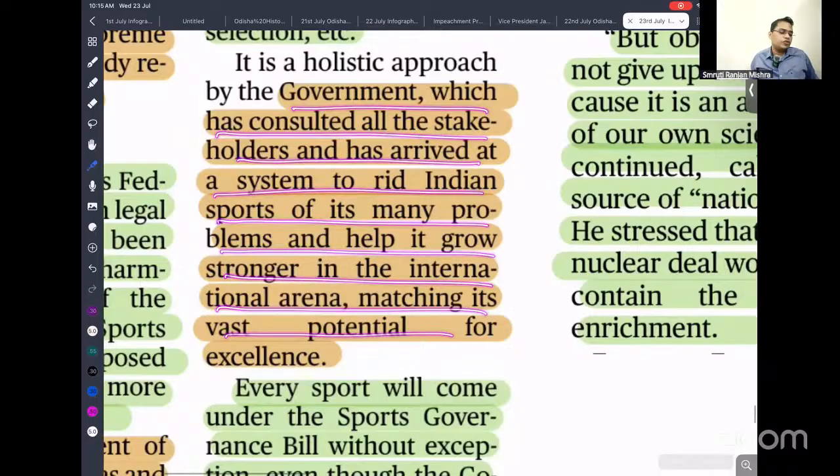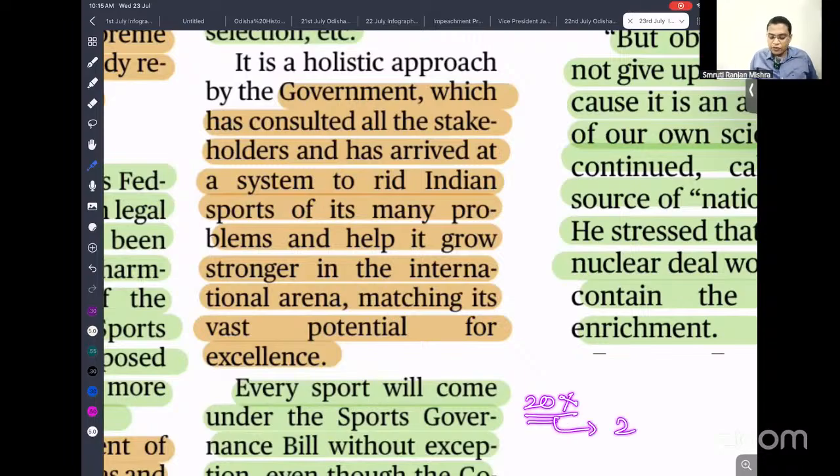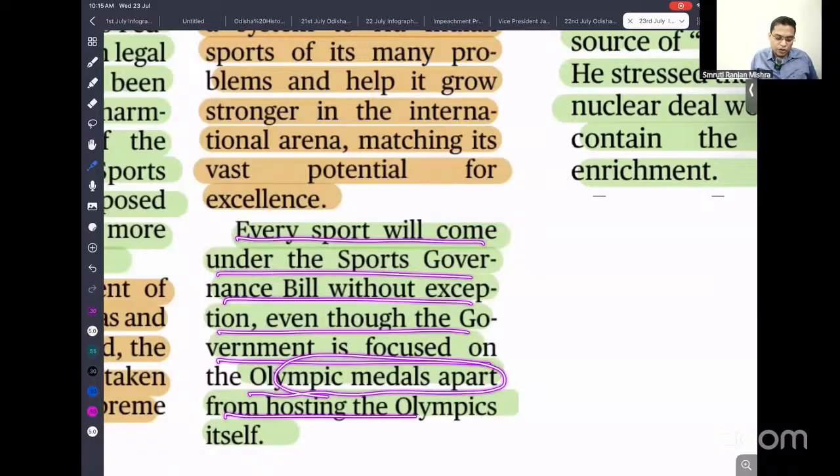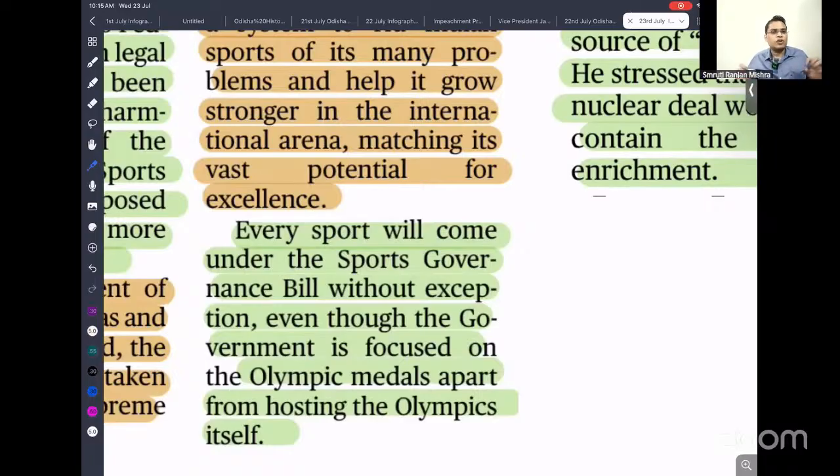Because in India we need to promote sport a lot, as we are a country with 20% of the world population. So we need to aspire for 20% of the global medals also. Every sport will come under the sports governance bill without exceptions, even though the government is focusing on Olympic medals, apart from hosting the Olympics itself. So all the sports that we are currently playing will come under the sports bill.